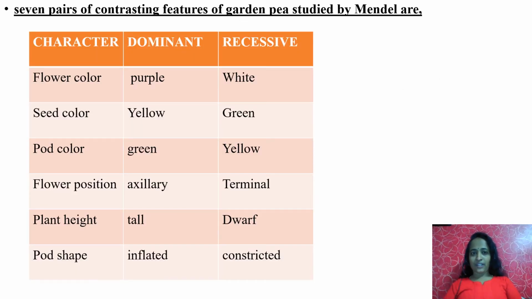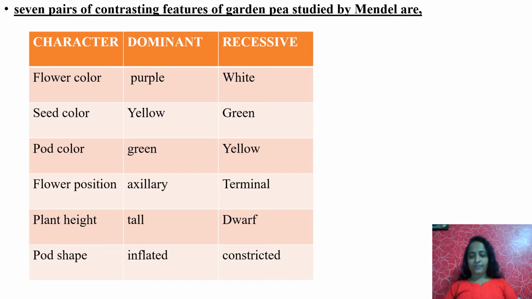Let us see 7 pairs of characteristics. Flower color: purple, white. Seed color: yellow, green. These are contrasting characteristics. Listen carefully. Contrasting means opposite characteristics. The dominant one is purple and the recessive one is white. As I told you in the last class, dominant means the character which dominates and expresses itself. Recessive is the subordinate one. Seed color yellow is dominant and green is recessive. Pod color, the whole pod: green is dominant and yellow is recessive. That is why we can see more pea pods green in color.